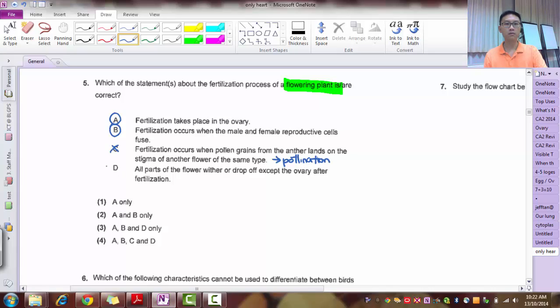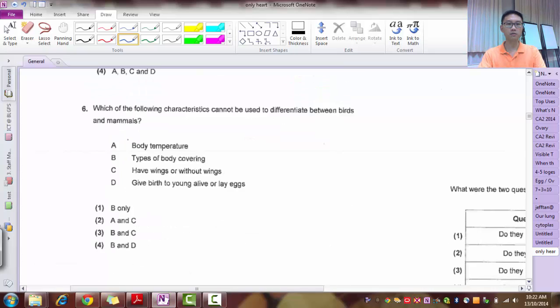How about D? All parts of the flower wither or drop off except the ovary after fertilization. Yes, this is true. Okay, because the flower will drop off and leave the ovary, and the ovary will grow into a fruit.